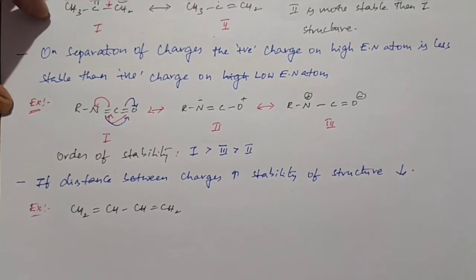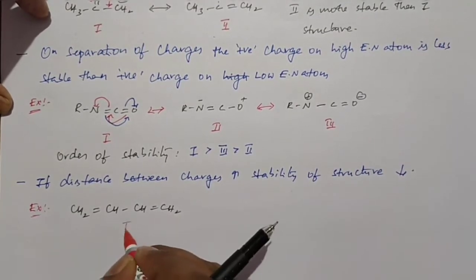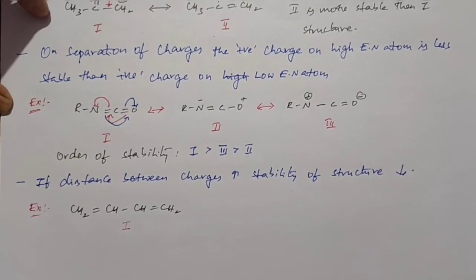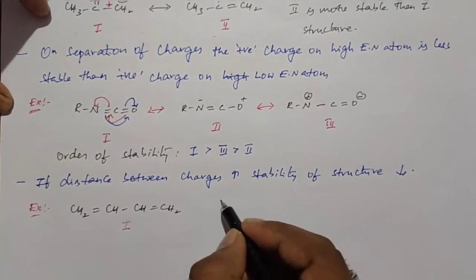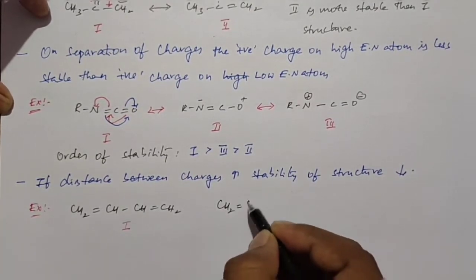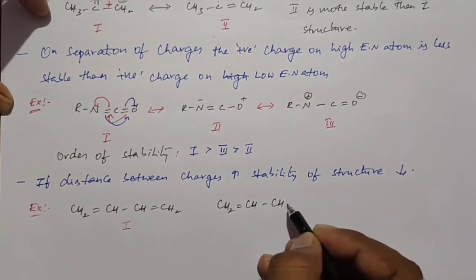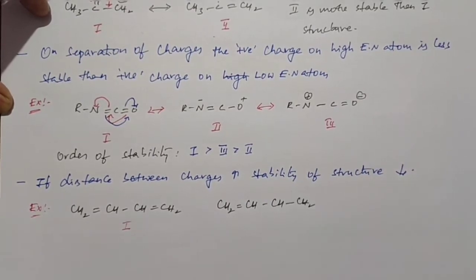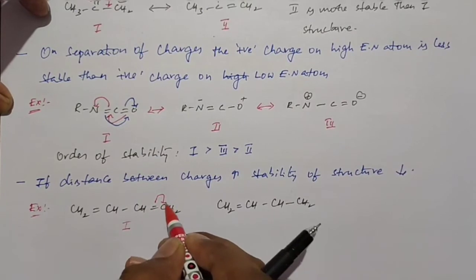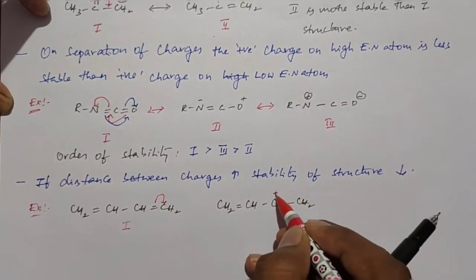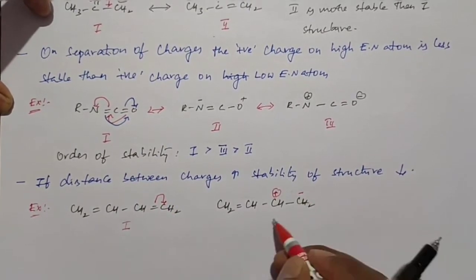This is structure 1. Structure 2 we can take like CH double bond CH, CH single bond CH2. When these pi electrons shift towards the carbon, we get the structure like this. So this is the second structure.